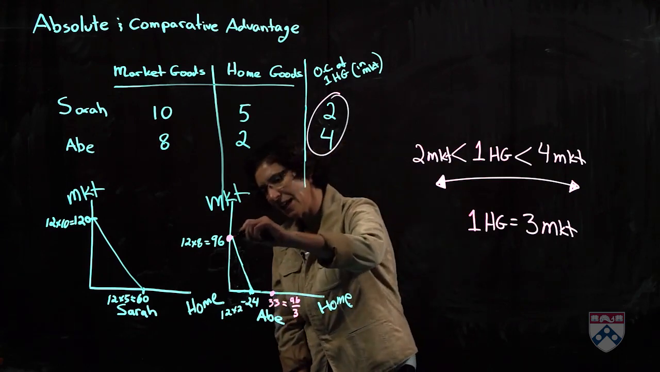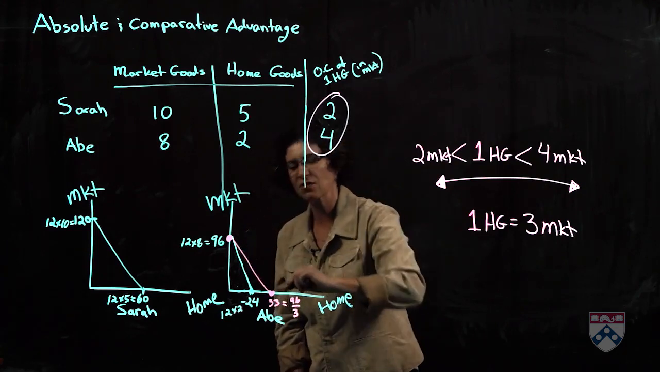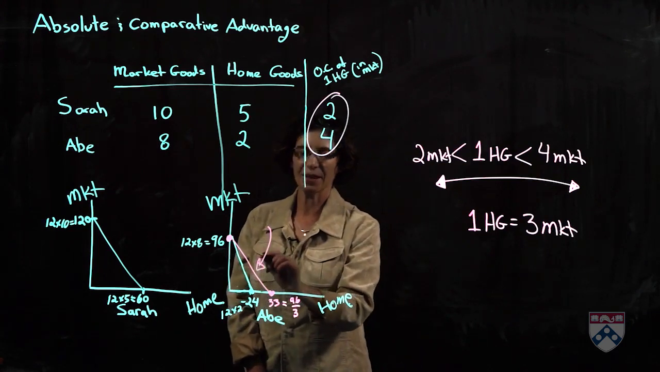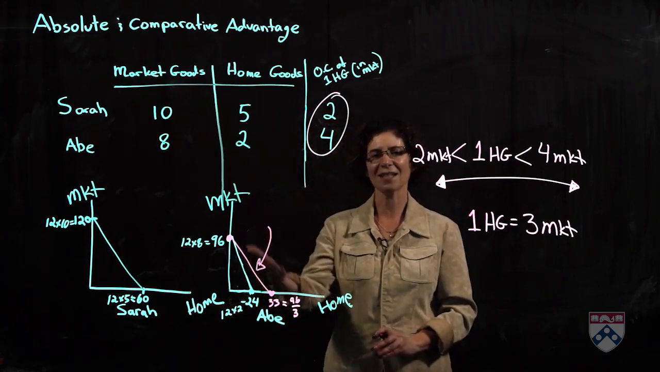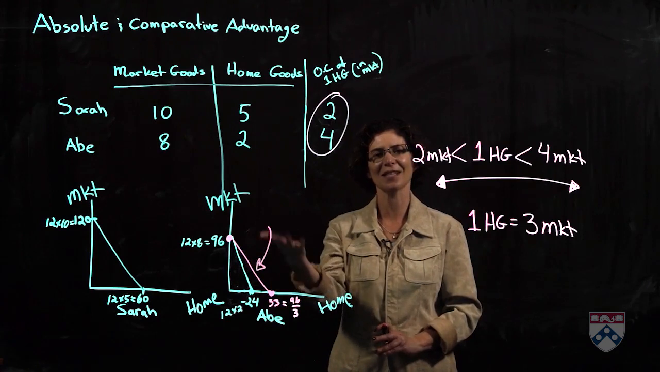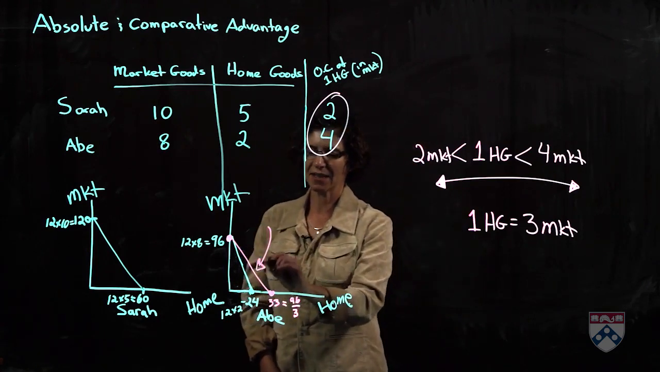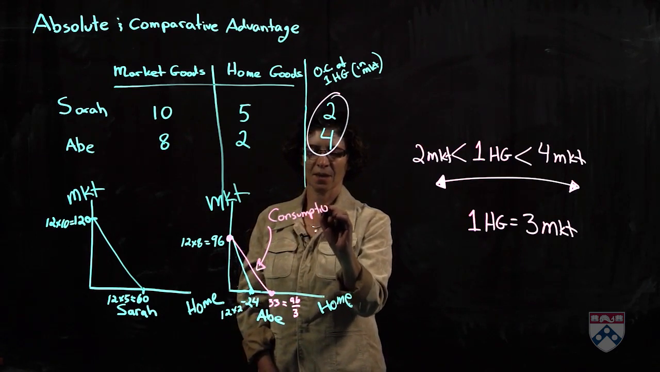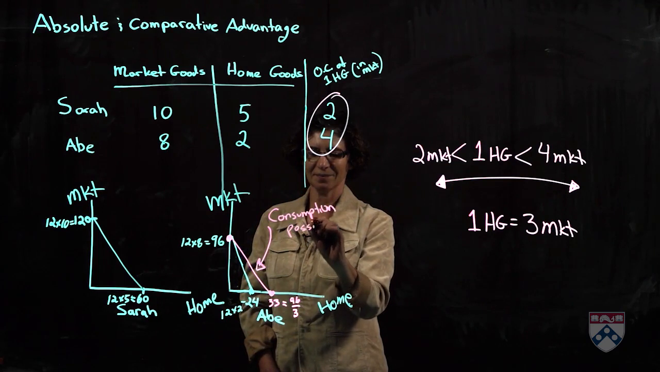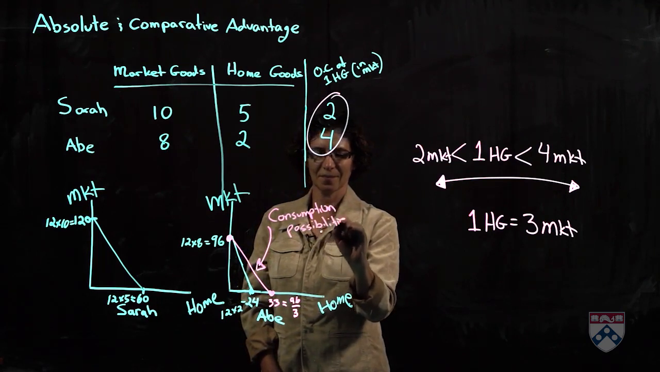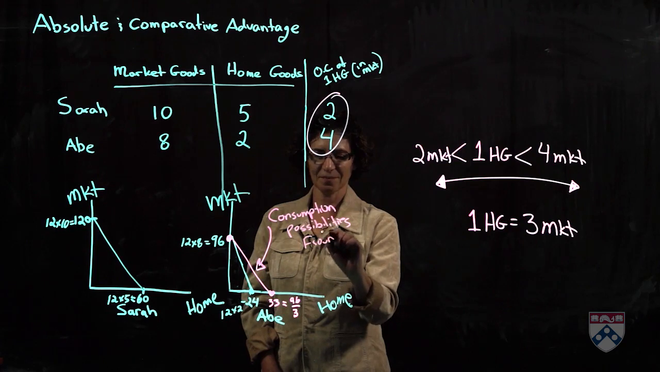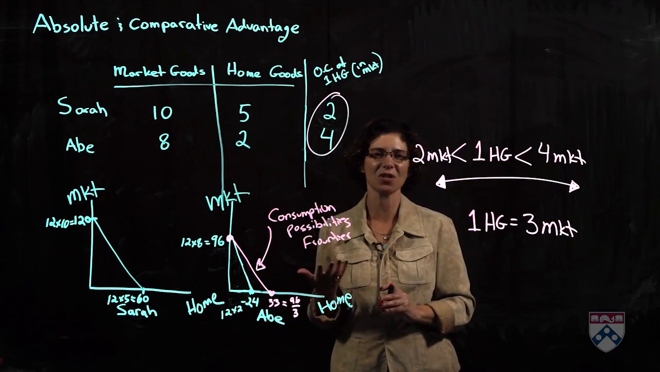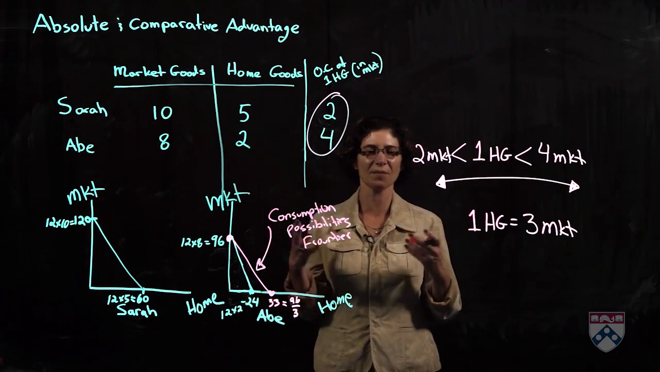In other words, instead of being restricted to his production possibility frontier, Abe now has the ability of consuming on this second line, this further out, or this pink line. We call this second line the consumption possibilities frontier. Because, as the name suggests, this is the frontier of his consumption possibilities, the possibilities in terms of what he can consume.